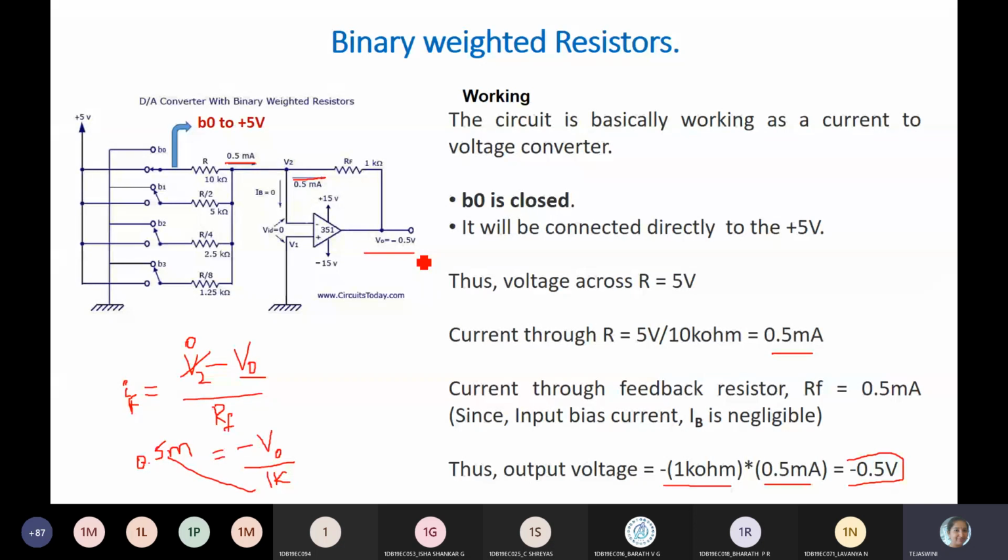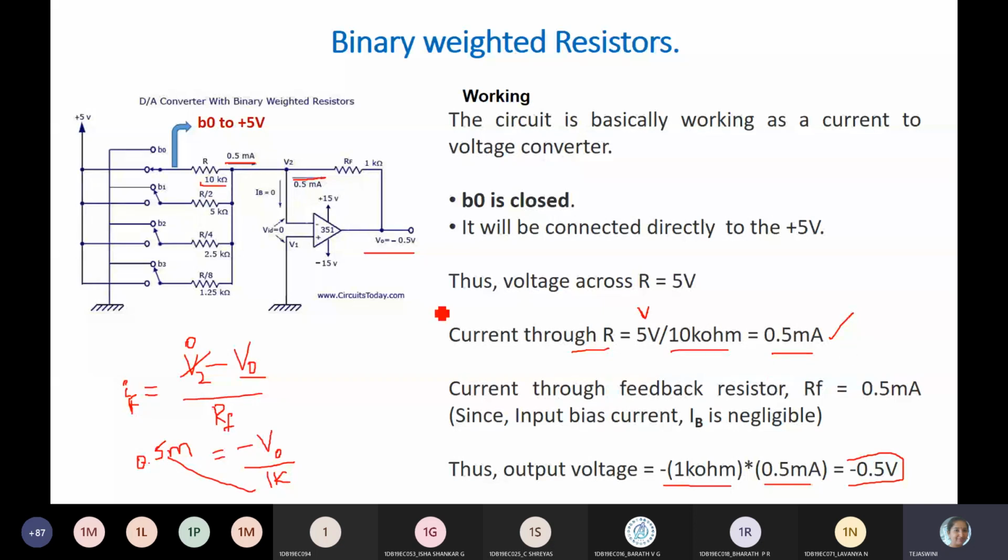Is this clear now? Yes, ma'am. So here you need to observe whether the terminal is connected to plus 5 volts or ground. Based on that voltage, first we'll find out the current through the resistor. Current through the resistance is voltage by resistance. Voltage is 5 volt because we connected to 5 volts, and resistance R is 10K. So we got 0.5 milliamps.